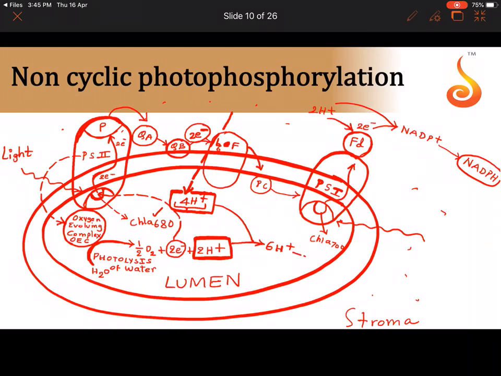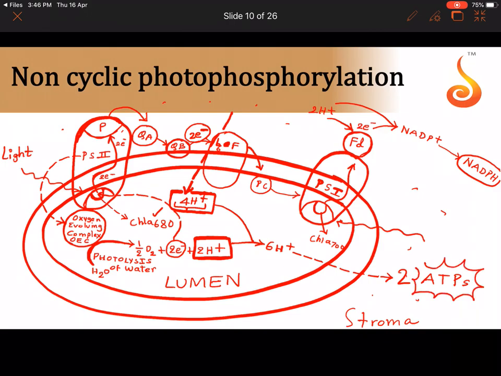Later we will see that these 6 protons, through a special mechanism, have the ability to generate 2 molecules of ATP. So 6 protons will give us 2 molecules of ATP. ATP is nothing but the energy currency of the cell. So what are the 2 products of non-cyclic photophosphorylation? One is NADPH, which is very, very important for dark reaction.